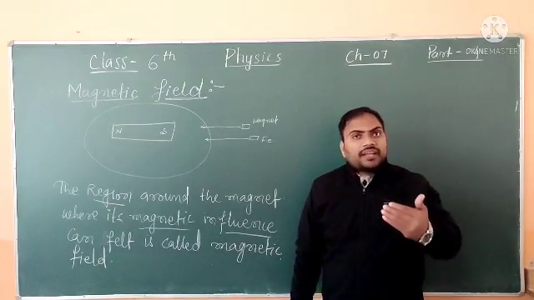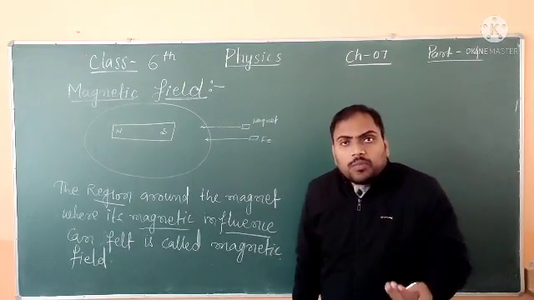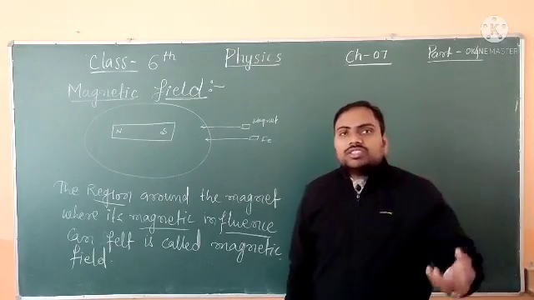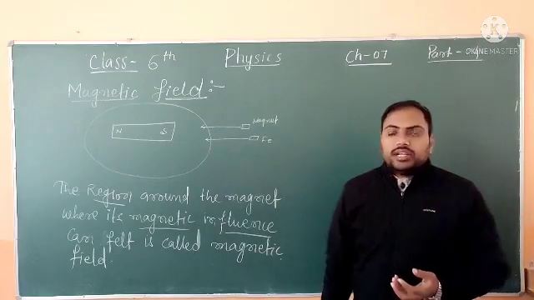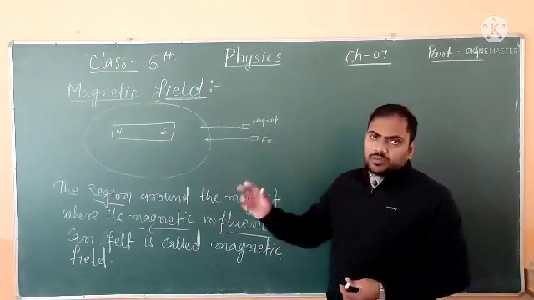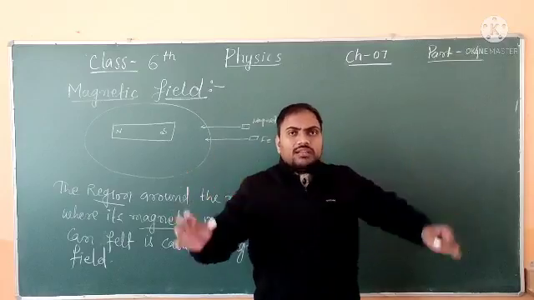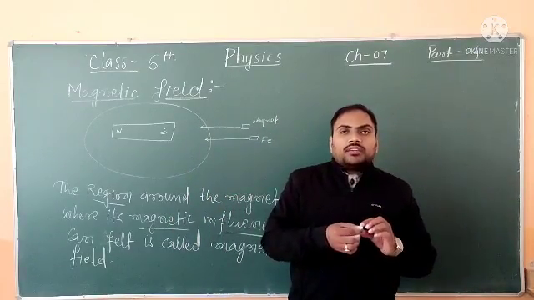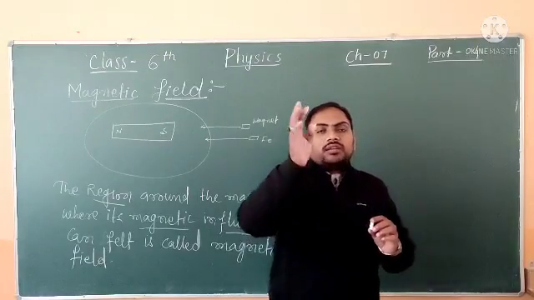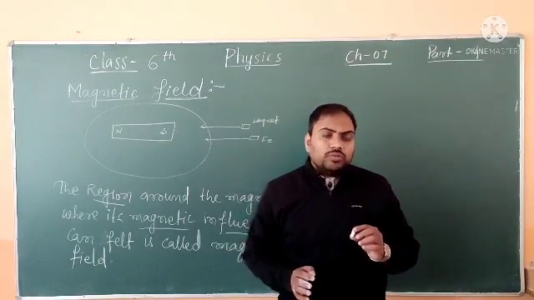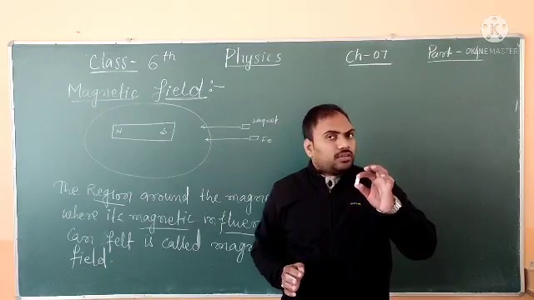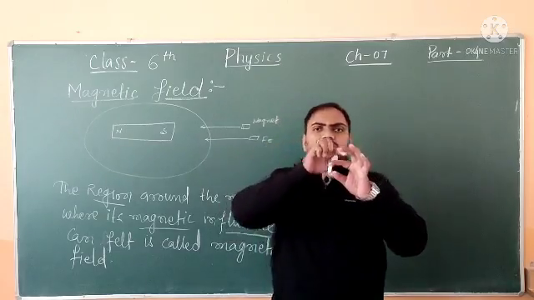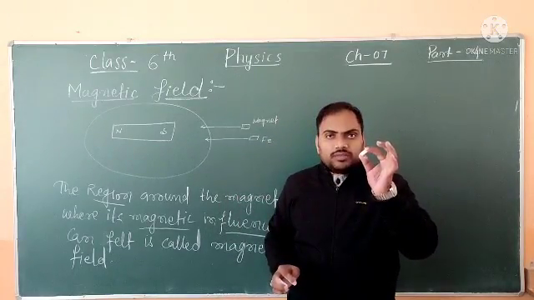Another magnet comes and some effect is produced on it by that magnet, in that region. That region is called a magnetic field. Dear, it is a limited space. For example, if there is a magnet here and you are sitting at your home with a lot of magnetic substances there, it is not influencing them. It is influencing only a little area, a space around it, and that is called its magnetic influence.